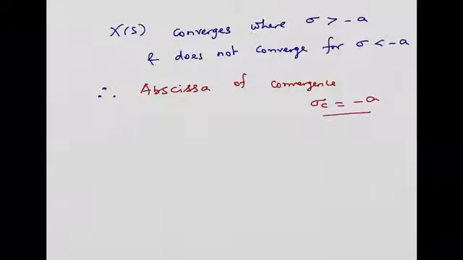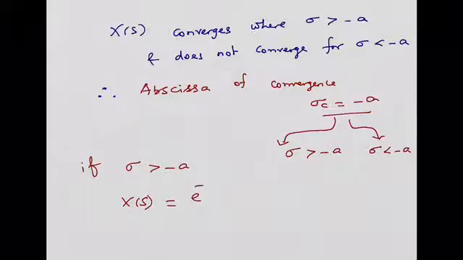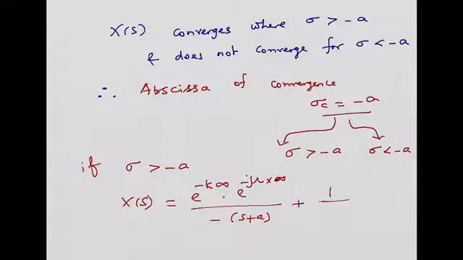So with respect to this one only, we just classified into two groups: the sigma greater than minus a condition, and the sigma less than minus a condition. There were two conditions devised. So this is called the region of convergence or the boundary of the convergence, right? If sigma is greater than minus a, what happened? X of s is equal to e power minus k into infinity into e power minus j omega into infinity, divided by minus of s plus a, plus 1 divided by s plus a.